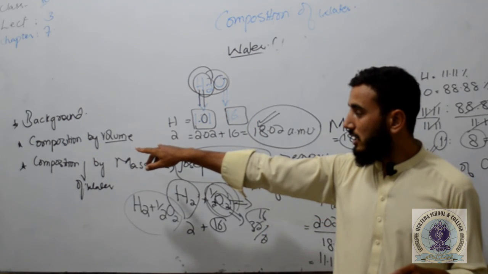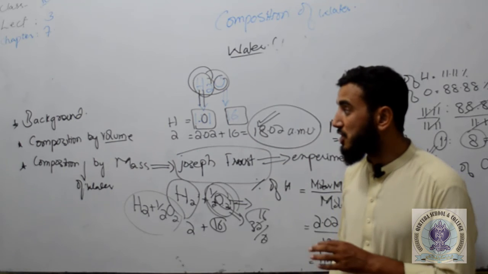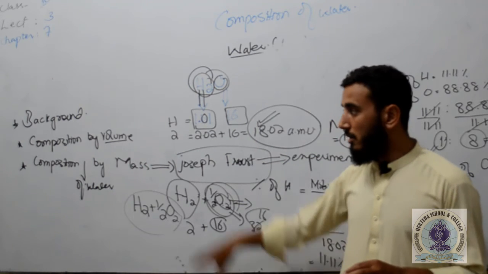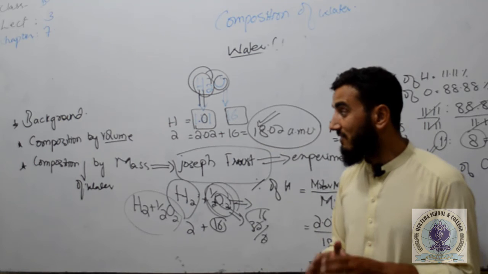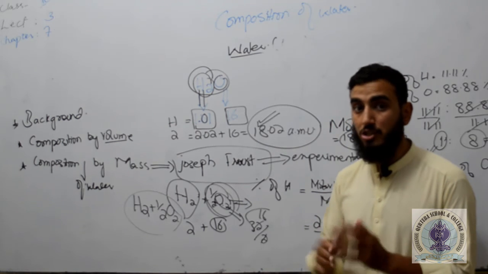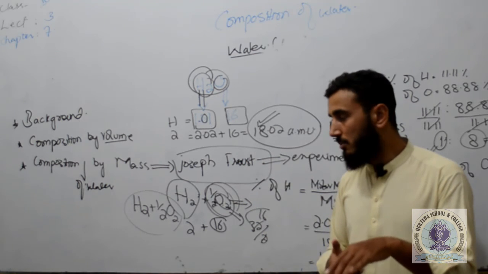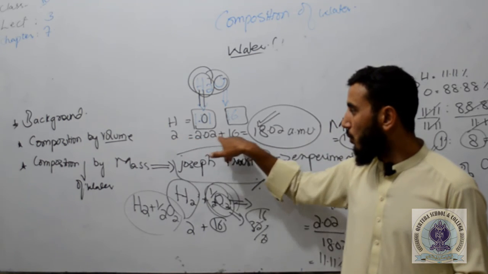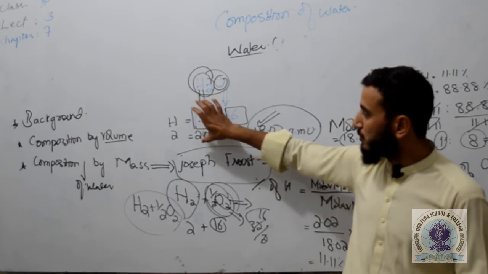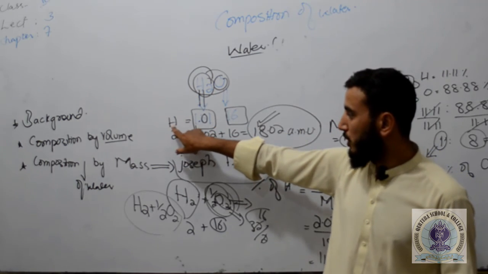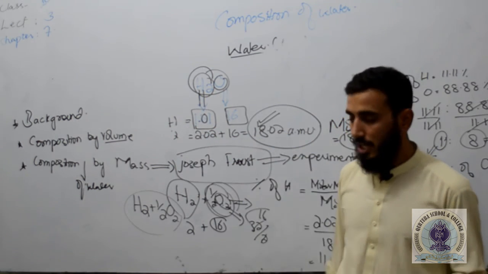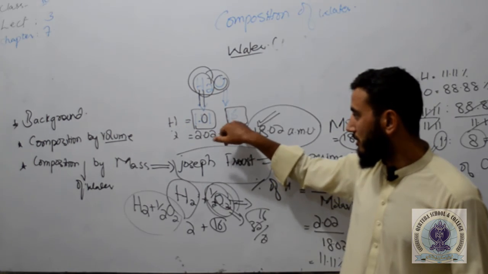Second, we came to know about the composition of water by volume. The ratio of hydrogen to oxygen in terms of composition by volume is 2:1. So by volume, we have two hydrogen atoms to one part of oxygen.